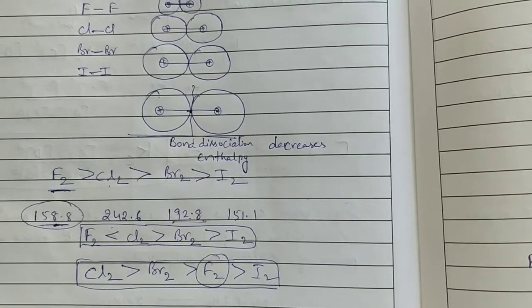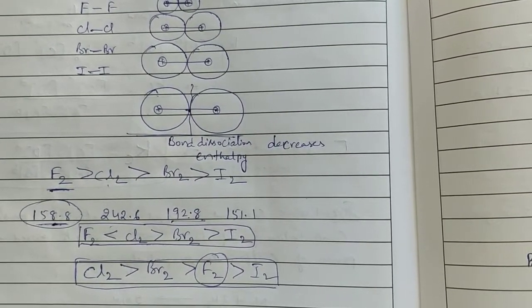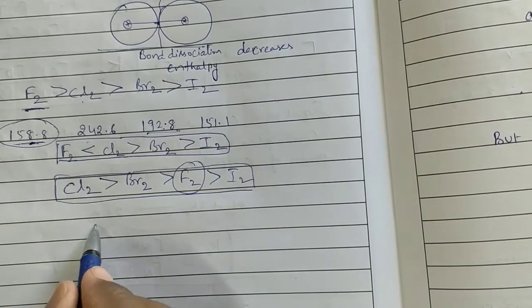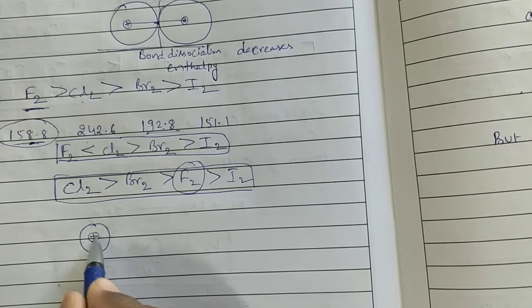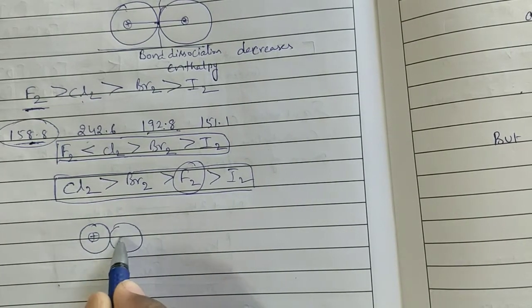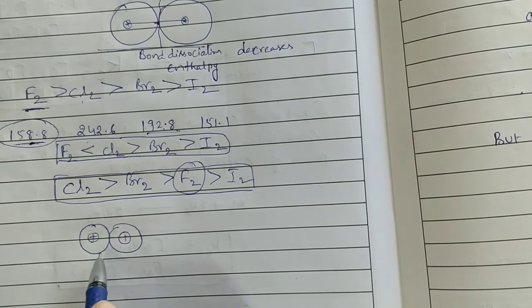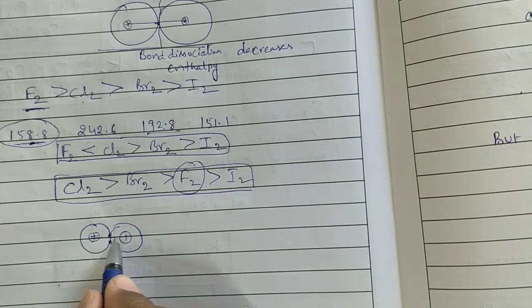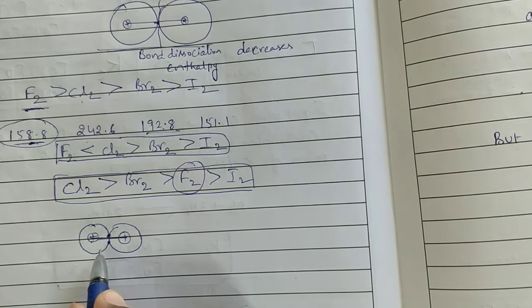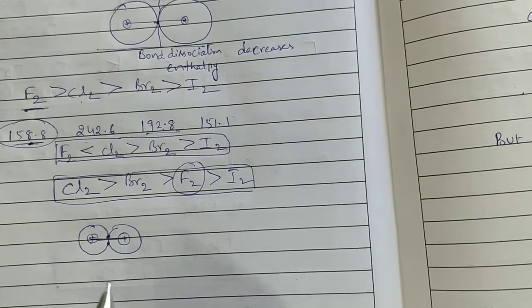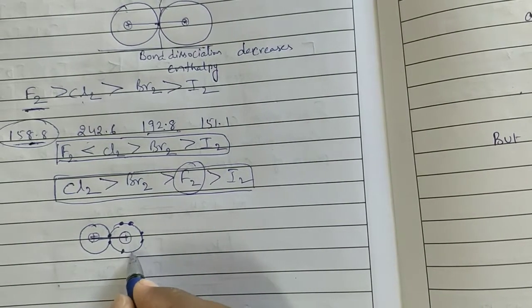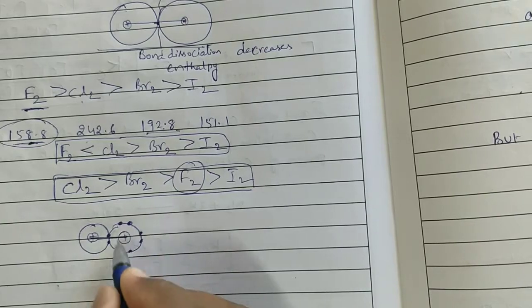Now, what is the reason behind this one? That is the important point. Okay, see here, in fluorine, the atoms are very small. This is the bond pair. Definitely, bond length is less, attraction is very strong. So, the bond has high bond dissociation enthalpy only. But the problem is here with lone pairs. F atom has 3 lone pairs.